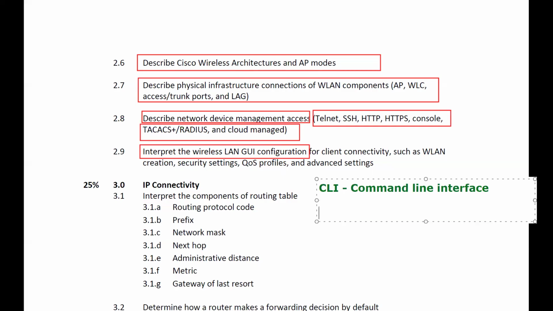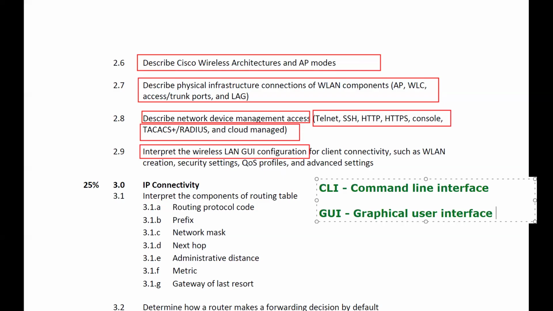But the GUI is called graphical user interface. So what are the differences between them, CLI and GUI? Graphical user interface is like an application.